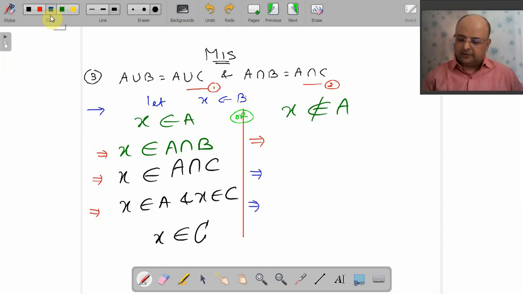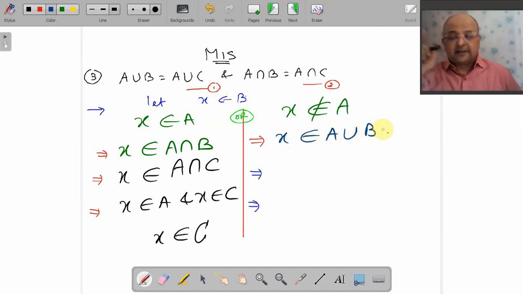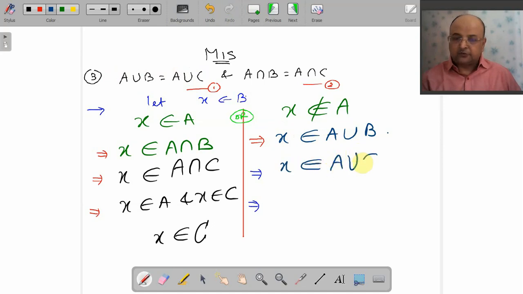Now, in the other case, X does not belong to A. Well, X belongs to B, X does not belong to A. However, X belongs to A union B. When can I say that X belongs to A union B? Either X is in A or X is in B. Yes, good. But if you observe carefully, A union B is nothing but A union C. So X belongs to A union B, that means X belongs to A union C.